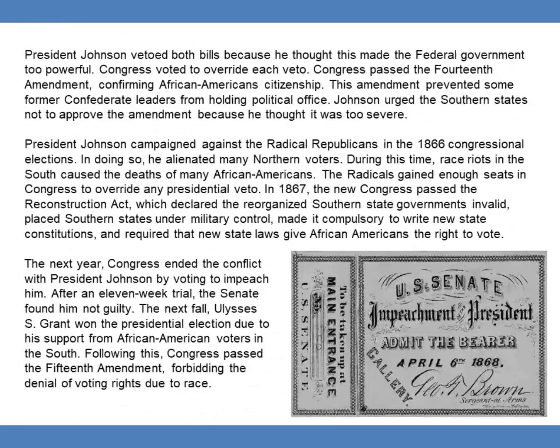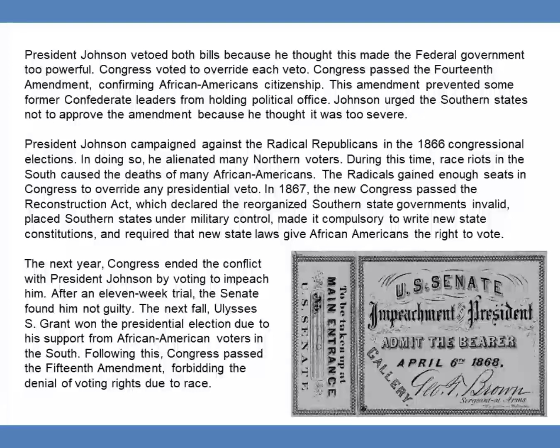President Johnson vetoed both bills because he thought this made the federal government too powerful. Congress voted to override each veto. Congress passed the 14th Amendment confirming African American citizenship. This amendment prevented some former Confederate leaders from holding political office. Johnson urged the Southern states not to approve the amendment because he thought it was too severe.